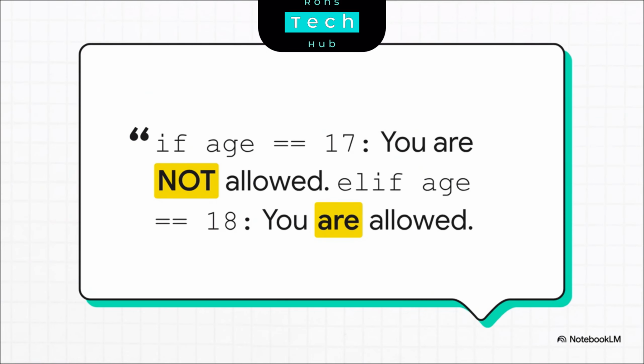And here's what that looks like in actual code. See? The program is checking a person's age. If the age is 17, it prints one thing. Else if the age is 18, it prints something else. And for any other value, it just says there was an error. That's our assistant in action. It's handling different situations with total precision. And that flexibility right there is what makes code so incredibly powerful.